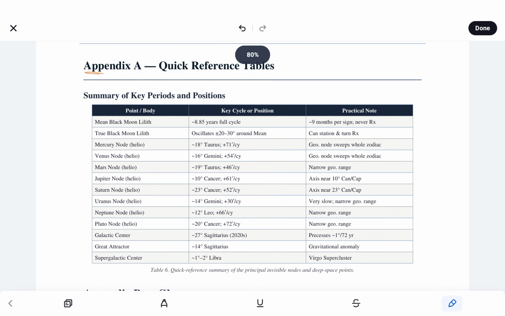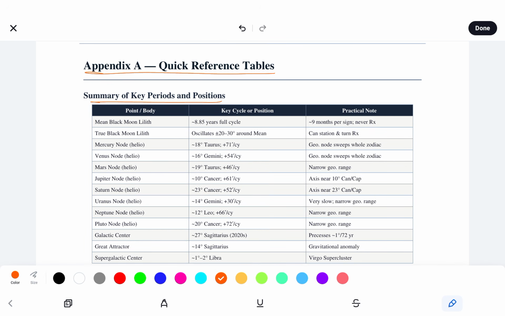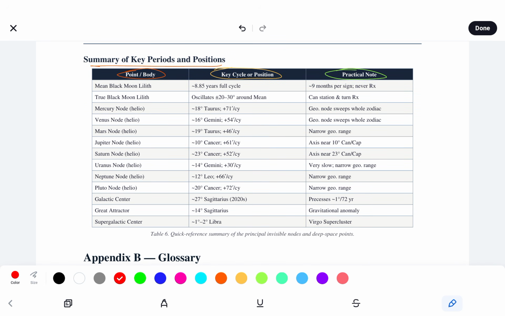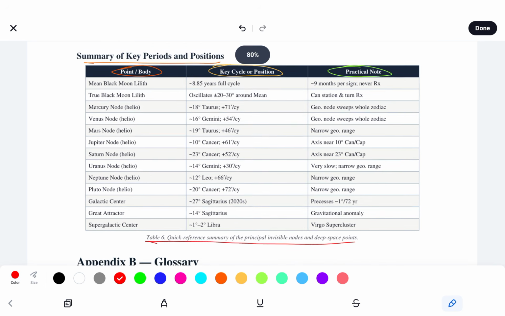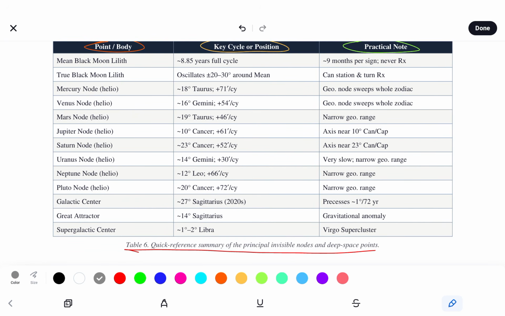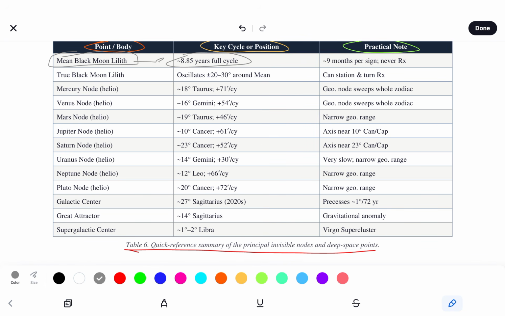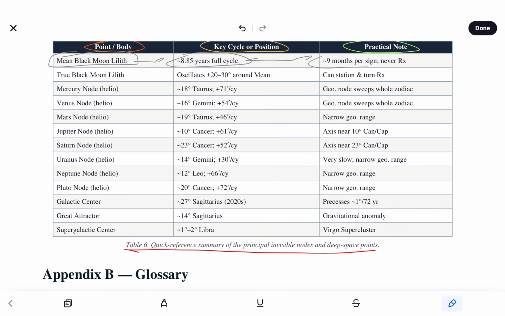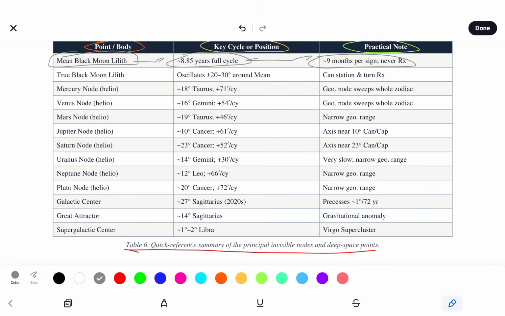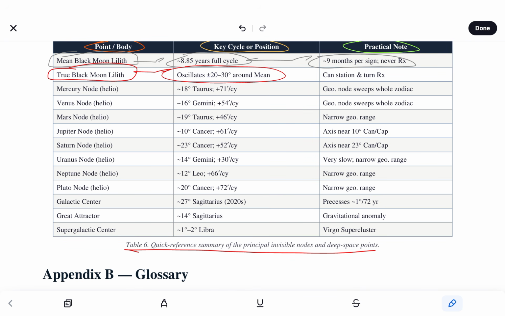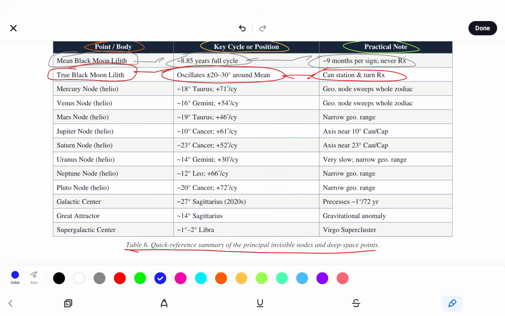So Appendix A is a quick reference table, a summary of key periods and positions with the point, body, key cycle or position, as well as a practical note. Quick reference summary of the principal and visible nodes and deep space points. So we see the mean Black Moon Lilith. The key cycle is an 8.85 year full cycle, and the practical note here is 9 months per sign, never retrograde. True Black Moon Lilith oscillates, adding or subtracting 20 through 30 degrees around the mean. It can station and turn retrograde.